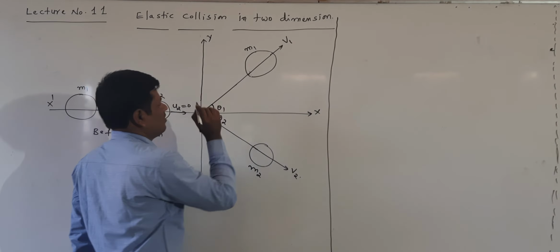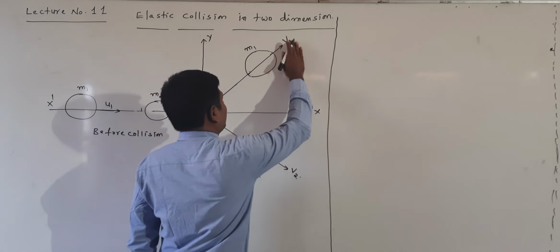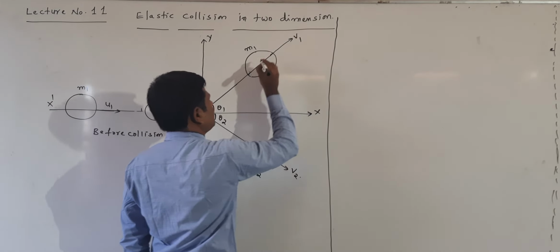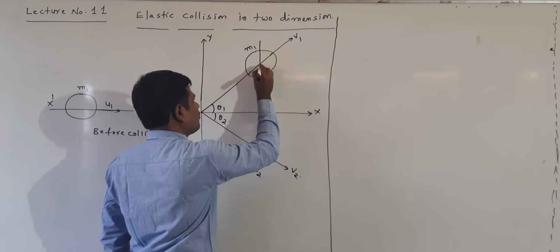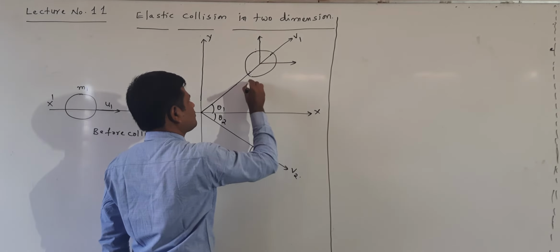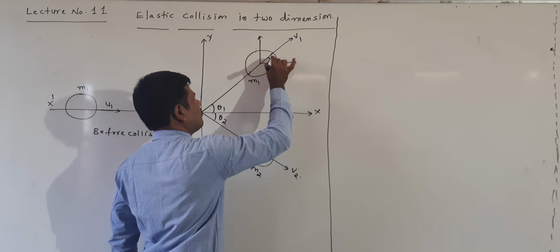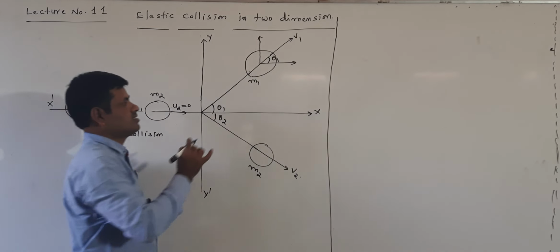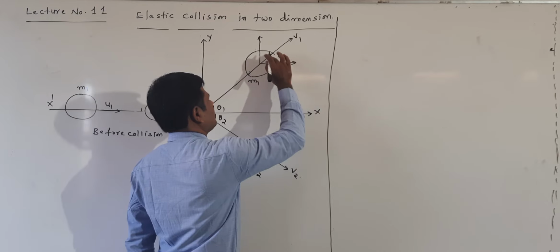Now listen here, I am dividing this velocity into two components. How will we divide it? Here the angle is theta 1, and here also the angle is theta 1. Both angles are the same.